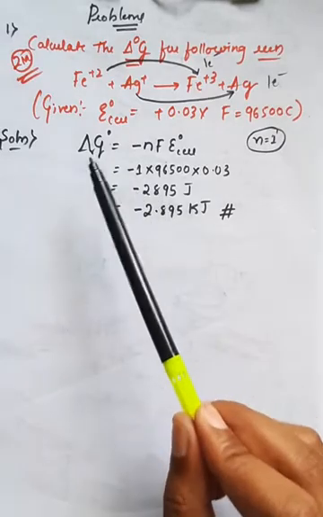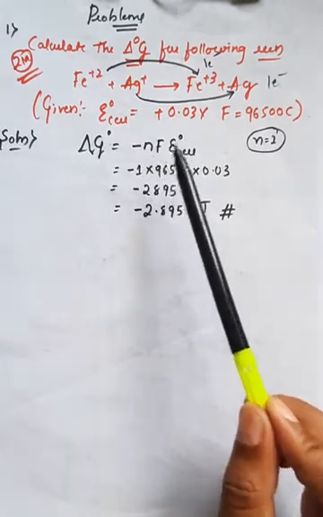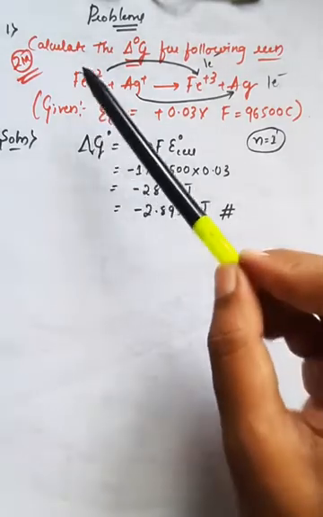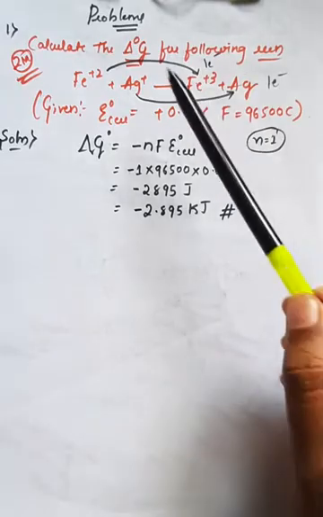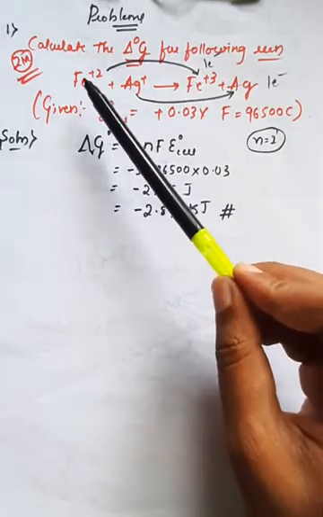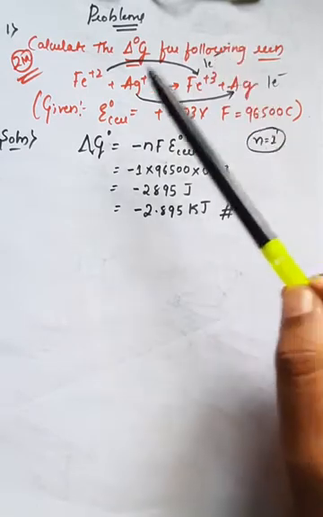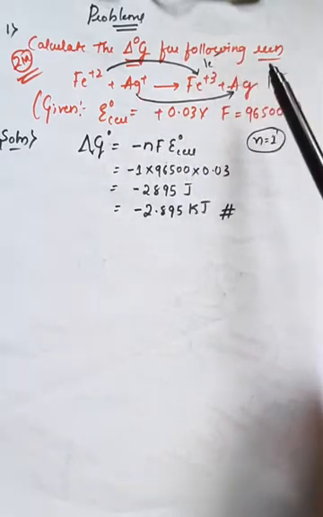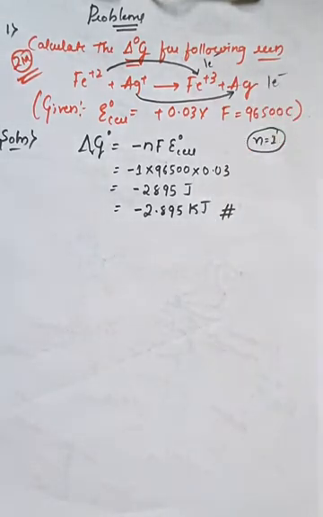And we know the formula, delta G naught is equal to minus nF into EMF of the cell, where n is the number of electrons transferred during the reaction. Here you can observe in case of the anodic reaction, Fe2+ is converting into Fe3+, a difference of 1 electron. Similarly Ag+ is converting into Ag, also a difference of 1 electron. So therefore the n value is taken as 1, right? So like this we have to calculate the standard change in Gibbs free energy during the reaction.